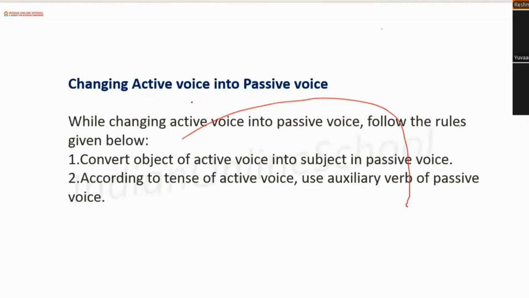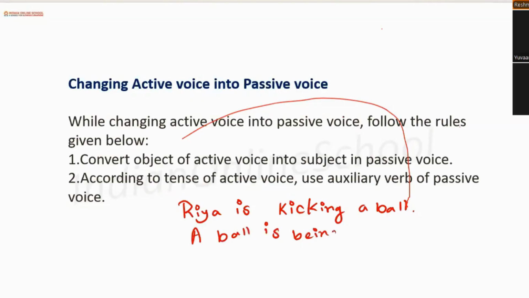Let me write down this once again. Ria is kicking a ball. A ball is being kicked by Ria.